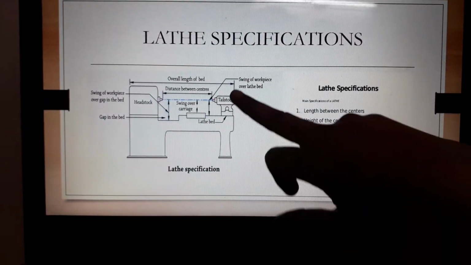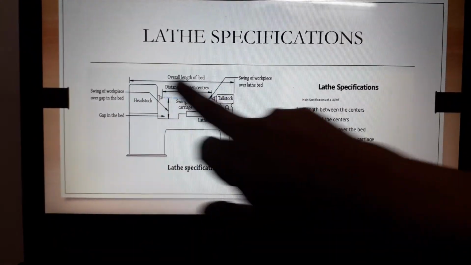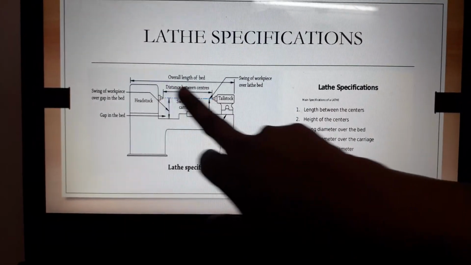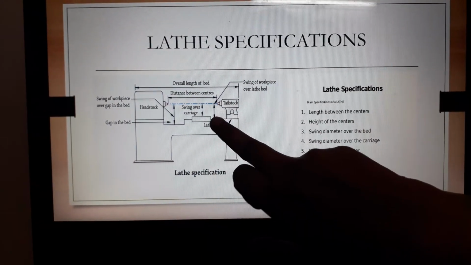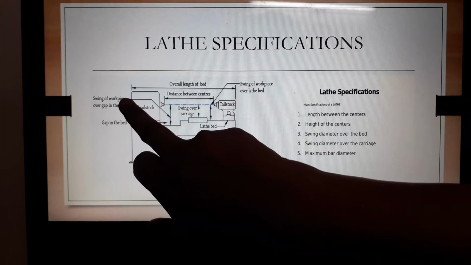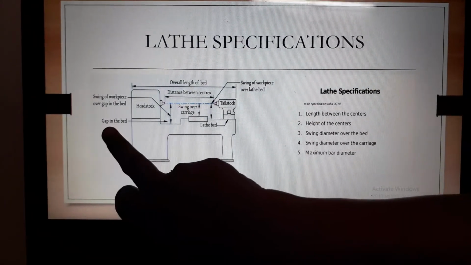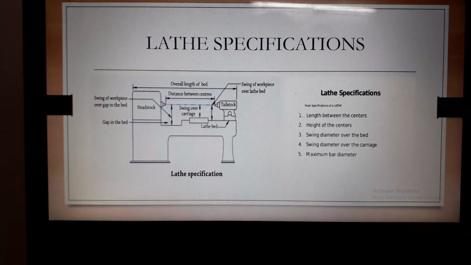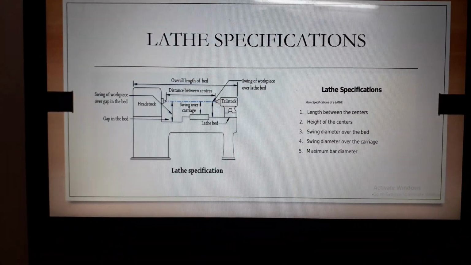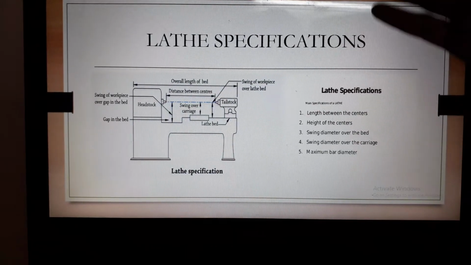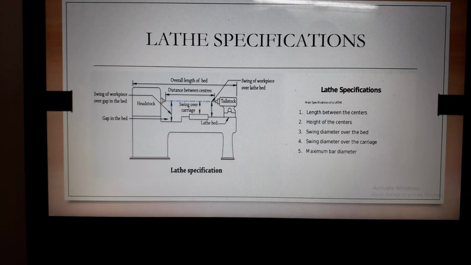This is the headstock, this is the tailstock, this is the bed, and this is the carriage. This is the overall length of the bed, and this is the distance between the centers. This is the swing of workpiece over the lathe bed, and this is the swing over the gap in the bed. These are all the specifications required to define a lathe. Based on these parameters, the lathe is classified.